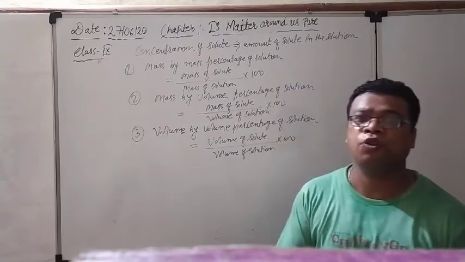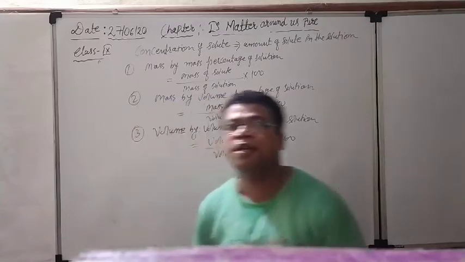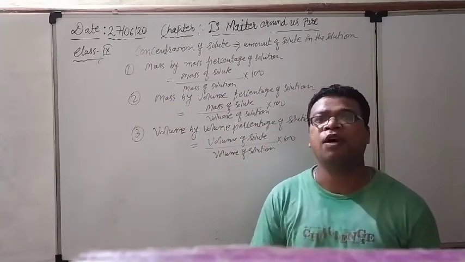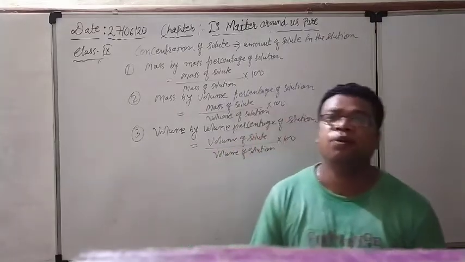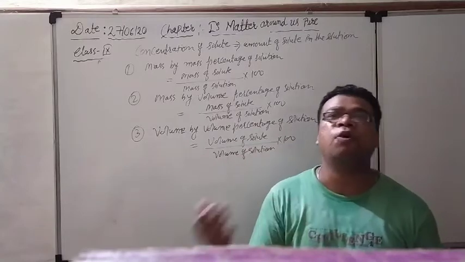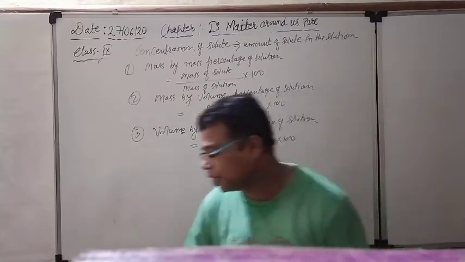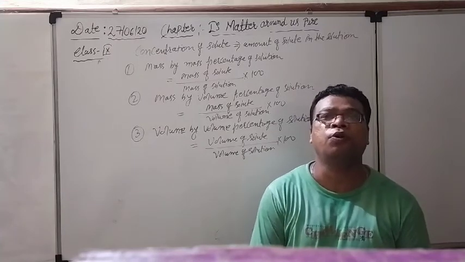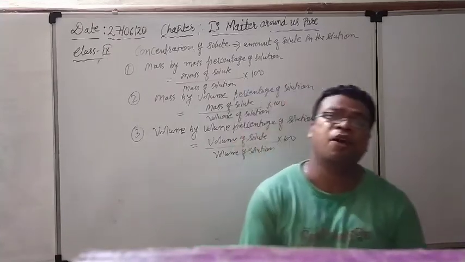So there are three methods. Mass by mass means mass of solute upon mass of solution into 100. Second is mass by volume, with mass of solute in the numerator and volume of the solution on the downside, into 100. Third is volume by volume, volume of solute upon volume of solution into 100. These are the three methods by which we can calculate what amount of the solute is present within the solution. Till here I am going to finish my lecture.